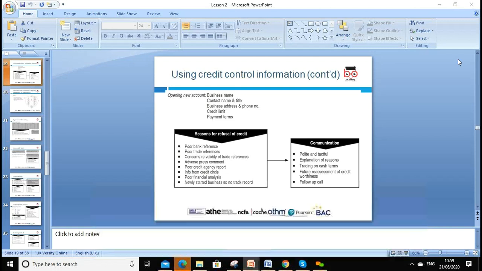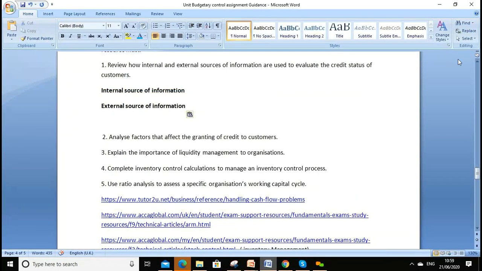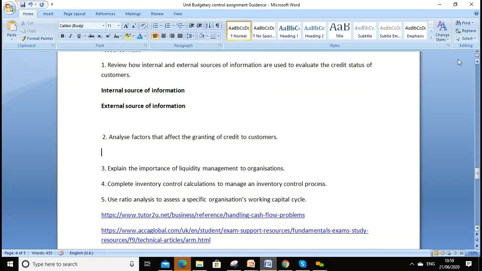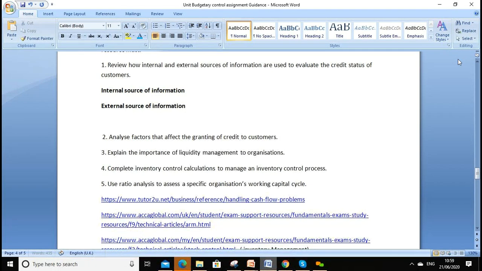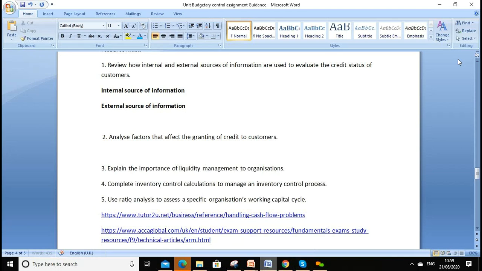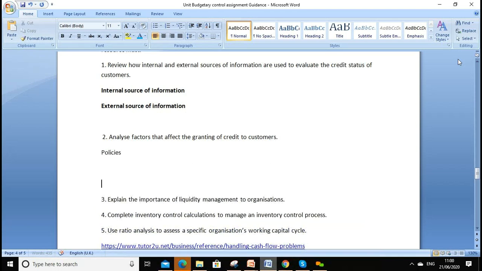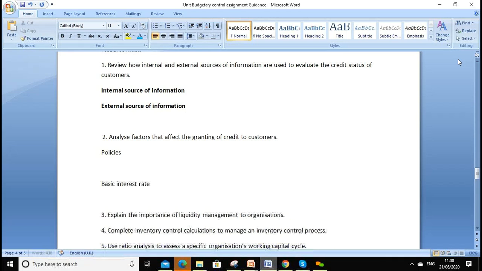So please follow this 2.2 and you can write under here factors, of course external factors. It can be policies. Yes, we can look around basic interest rate.